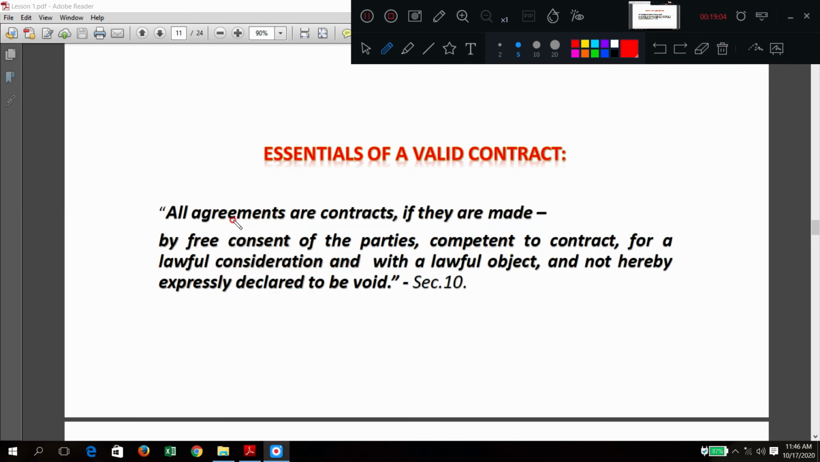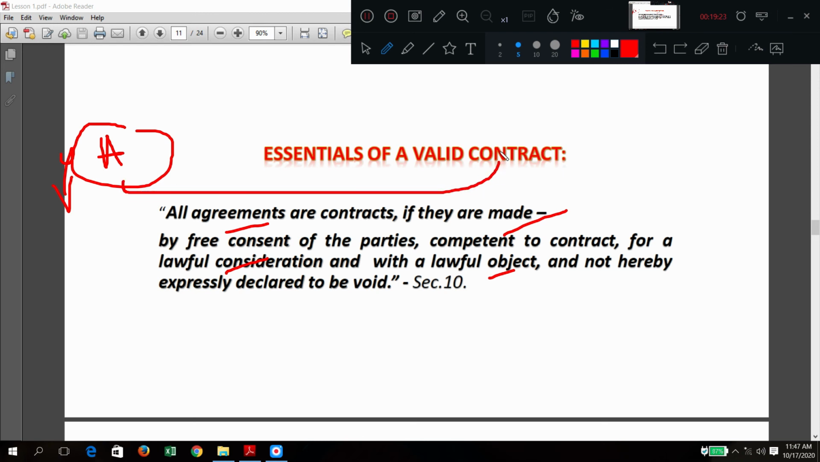All agreements should be made with free consent. The parties should be competent, there should be lawful consideration, there should be a lawful object, and they should not be declared void. Then we call them a valid contract. I hope it is clear.